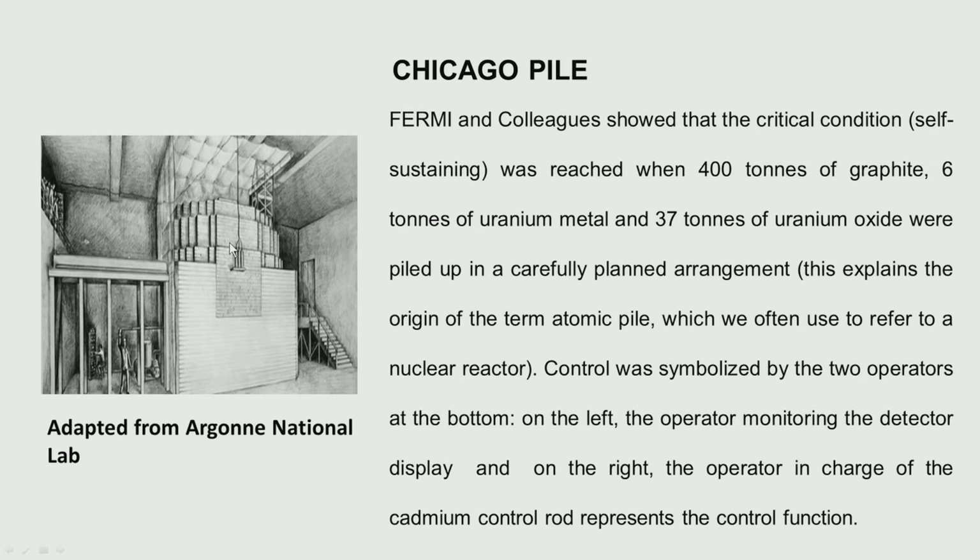Now, if he raises it more, the number of fission reactions may increase, but that is where he controls. This is a manual control, and basically the rods here were made of cadmium. So, cadmium control rods were doing the control.